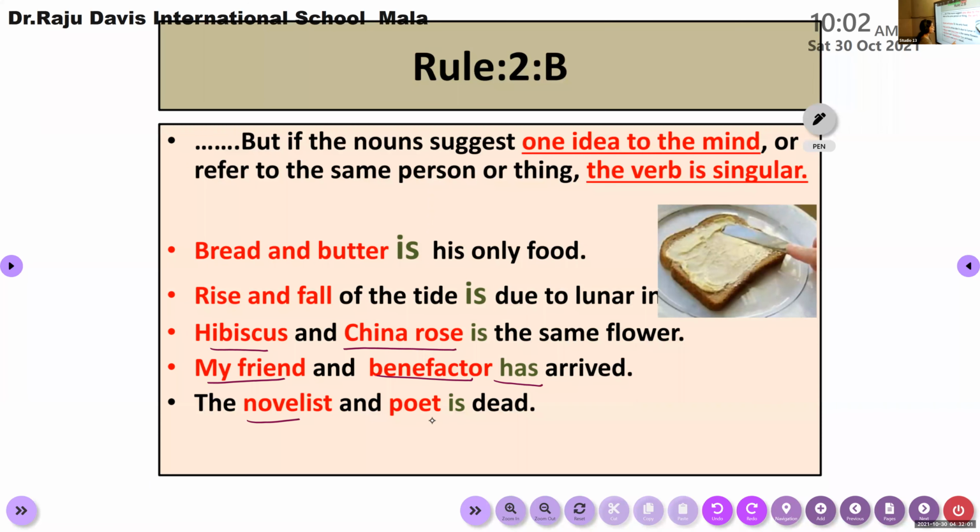We are talking about one single person. In that case, if it is connected using "and also," we need to use only a singular verb. This is an extension to rule number 2. Okay. And rule number 3.